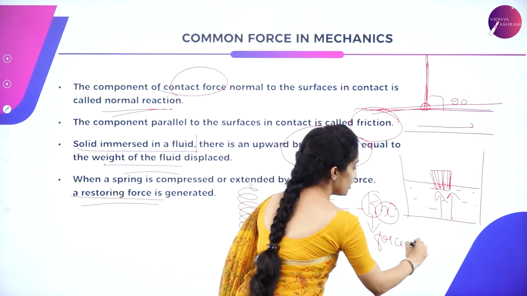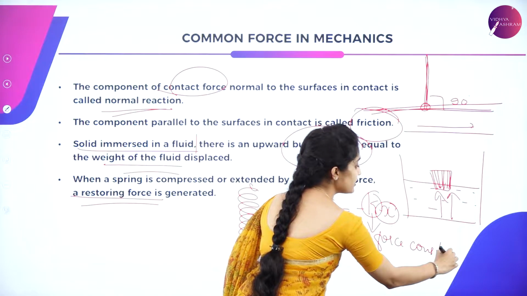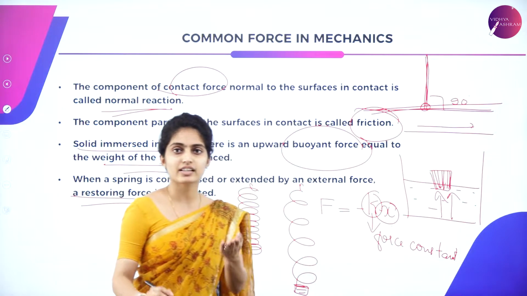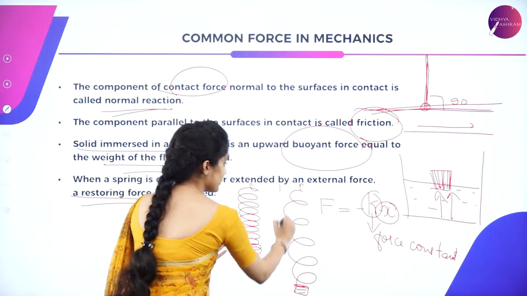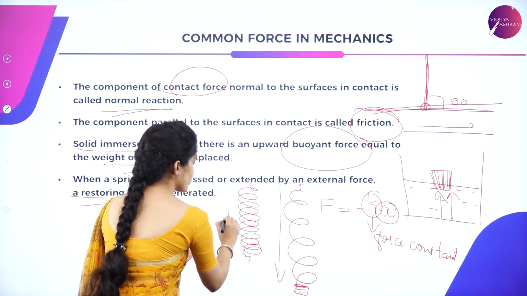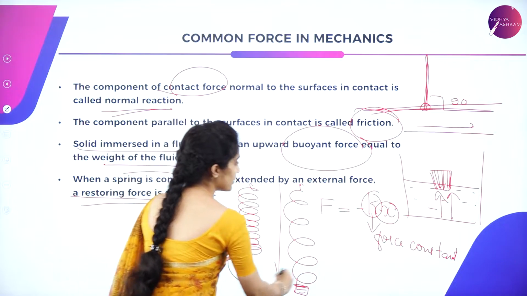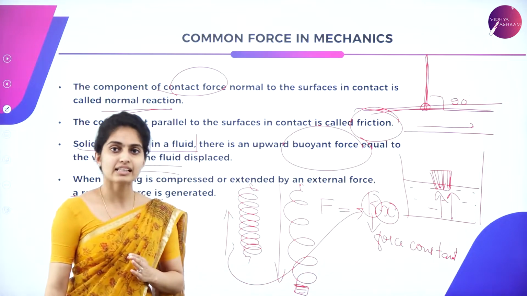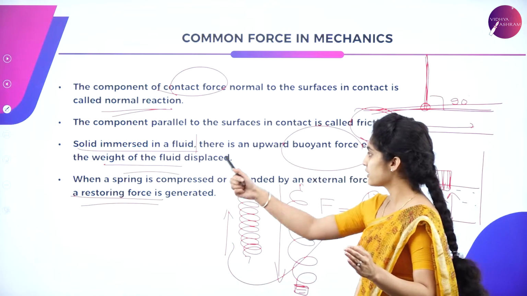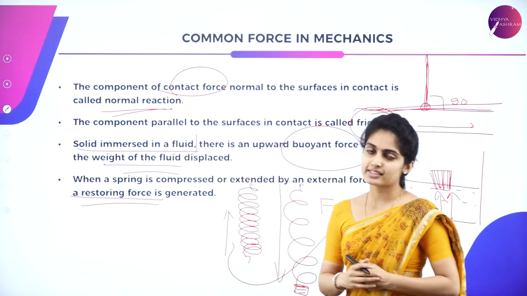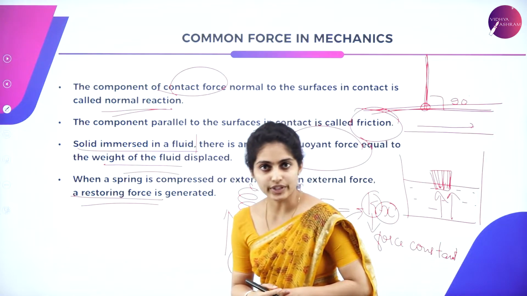It is said to be a force constant, and this negative sign indicates that it is restored in the opposite direction. Force is applied in this direction, whereas it is restored in the opposite direction. That is why this negative term has come. So that is all about the restoring force which occurs in a spring. So a spring is an example for that restoring force.